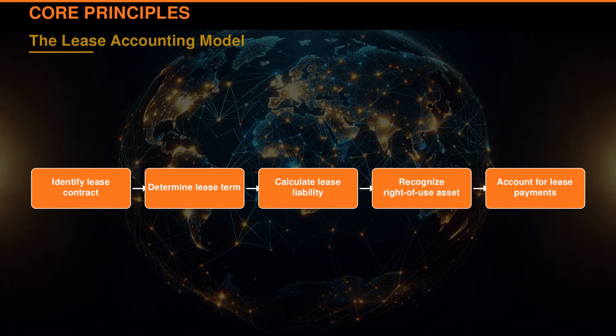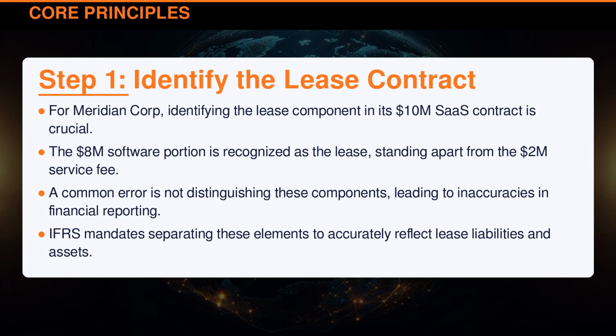We'll track Meridian Corporation's journey, having signed a $10 million SaaS contract with Acme Incorporated. This example will guide us through identifying lease components, determining terms, calculating liabilities, recognizing assets, and accounting for payments accurately. For Meridian Corporation, identifying the lease component in its $10 million SaaS contract is crucial.